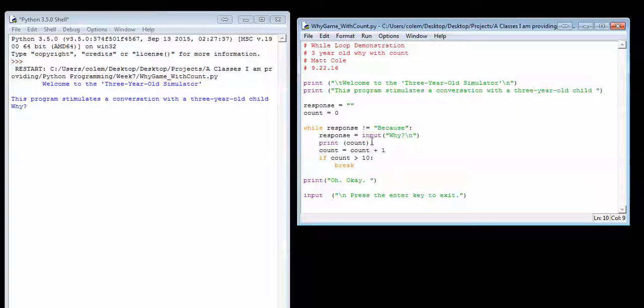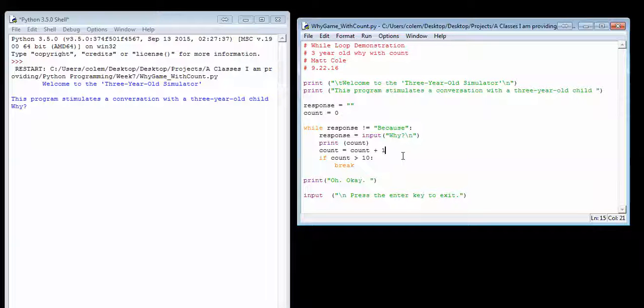What's interesting here is I will initially print out the count, which starts with 0, but now I'm changing my variable value: count equals count plus 1. So what will happen is I start out with 0. When it goes through the loop the first time, 0 plus 1 will equal 1, so my count will be changed to a 1. If I continue to go through the loop, it'll continue to add 1 to that variable. So the second time it'll be a 2, 3, 4, and so on.